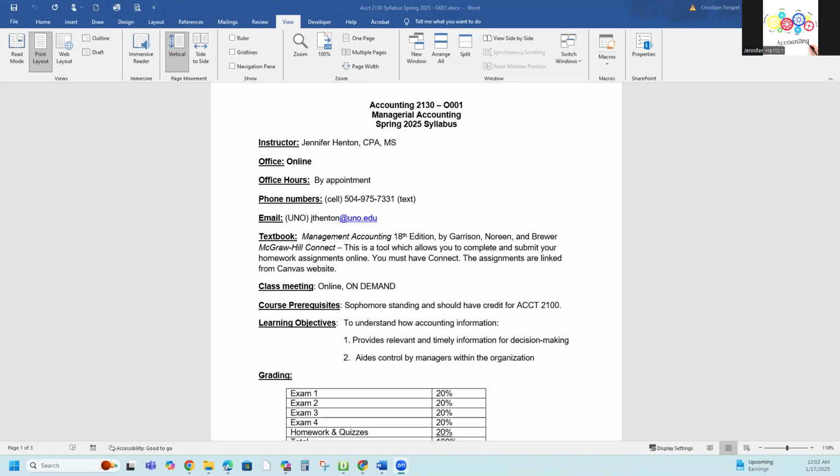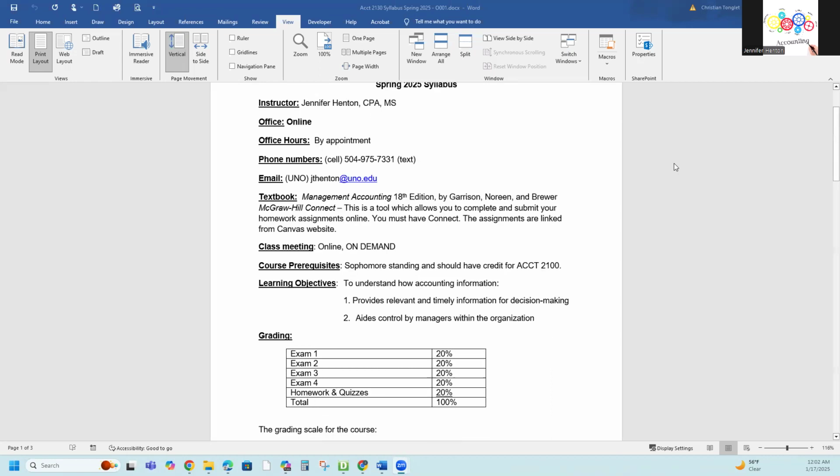The best way to get me is to send me a text. My cell phone number is on the syllabus. I will see that because I check those periodically throughout the day. Sometimes I don't get to the UNO emails. So if you do send me an email through my email address that's here on the screen, you can go ahead and do that. Just make sure if it's urgent, you send me a text to let me know that the email is there for me to look at.